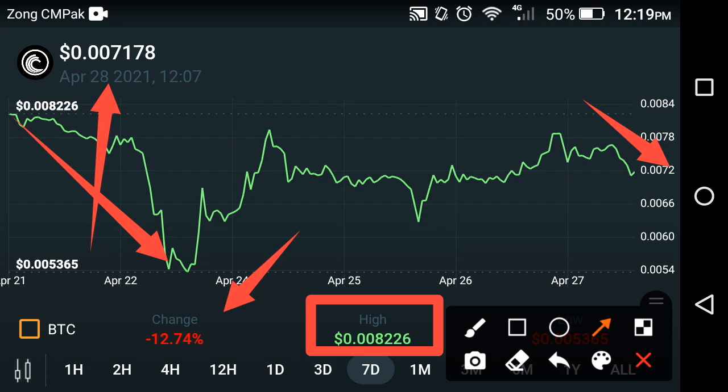Now a lot of people personally message me asking whether to buy Bittorrent token or not, friends. So my suggestion for you is, when the change becomes positive, it is the best decision for you to buy Bittorrent token, friends.